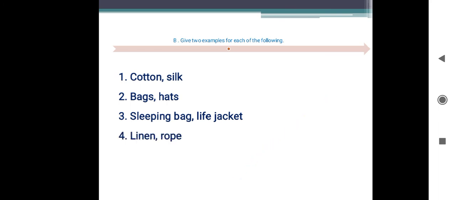Natural fibers: cotton and silk. Products made from jute fibers: bag and hat. Products made from silk cotton: sleeping bag and life jacket. Products made from flax fibers: linen and rope. Okay, are you clear? Then short answer type question.